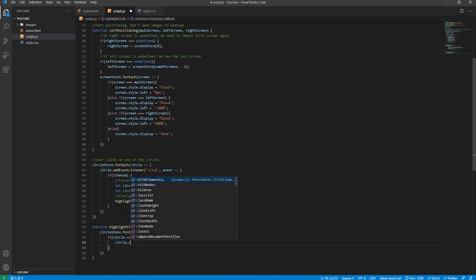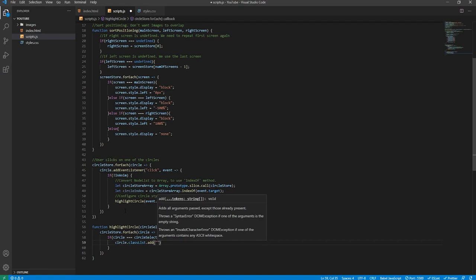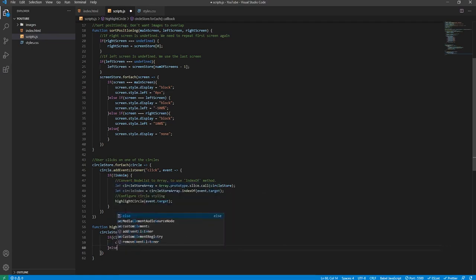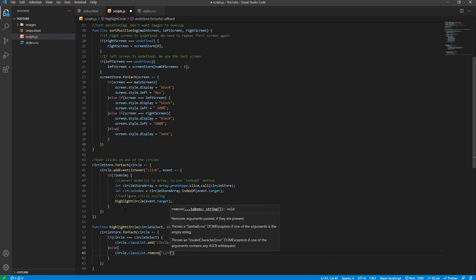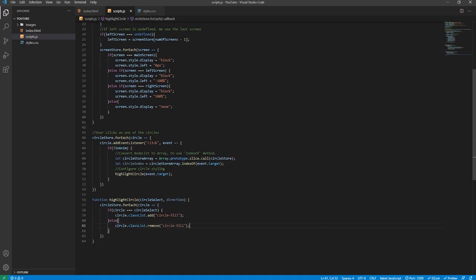So we'll say circle.classList.add, and then that will be circle fill like so. But else, then obviously it's something else, so we want to remove its circle fill class because it might have had that class applied to it and we want to remove it. So now obviously event.target is circle select. The logic for direction will be created later on, don't worry for that at the moment.